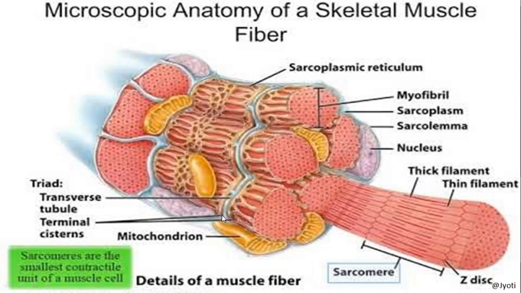These are the terminal cisternae. Then here the transverse tubules are there. Then you can see that because it is a cell, it has a nucleus. If you see it under high resolution, you can see that it consists of thick and thin filaments. Thick and thin filaments are present alternately.